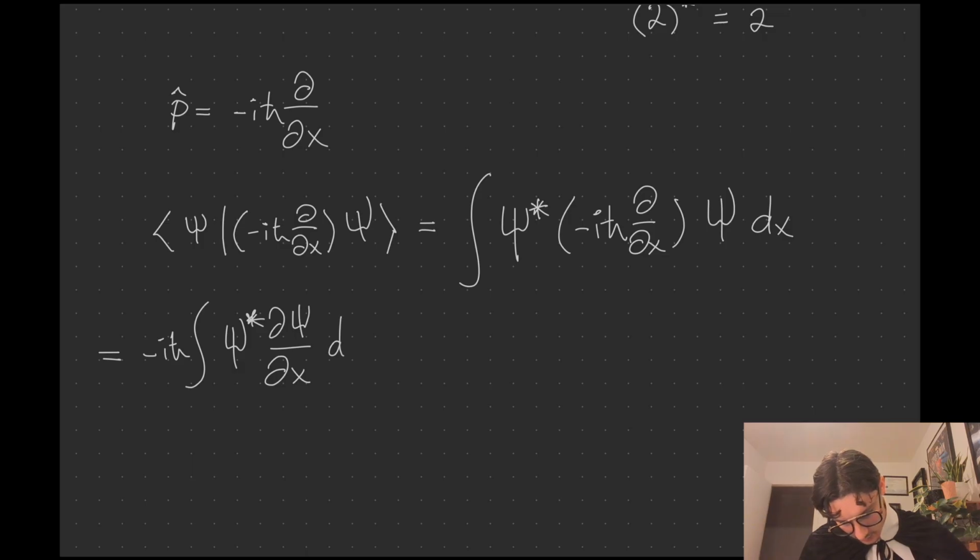What we have here is two things: a function, and then a derivative of a function, and all of these things are inside this integral. What we can try here is integration by parts, because I know integration by parts takes the derivative of one thing and the integral of the other thing. So how I remember integration by parts is this thing is equal to uv minus the integral of v du.